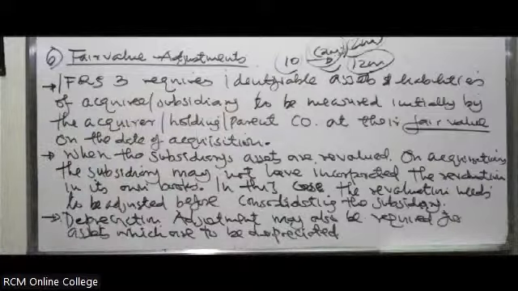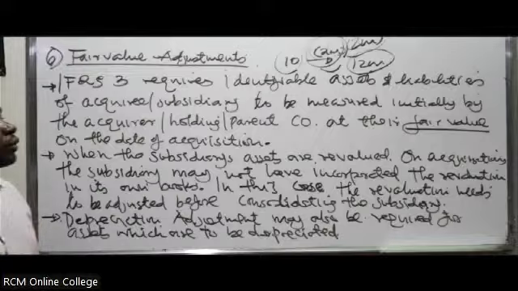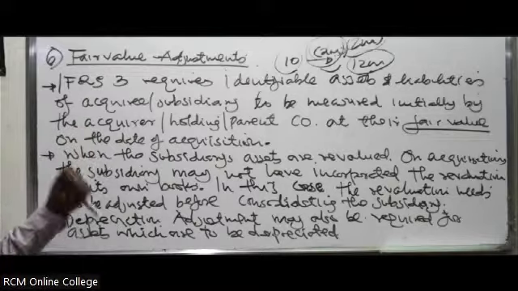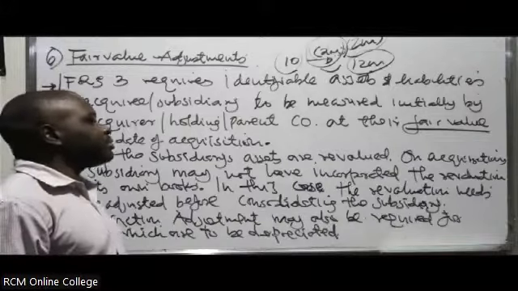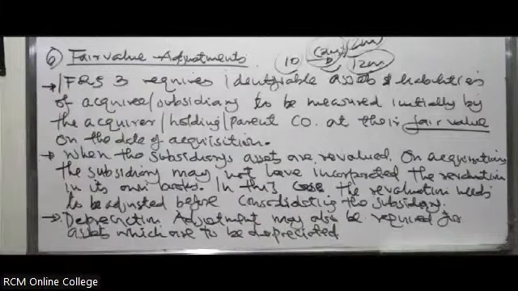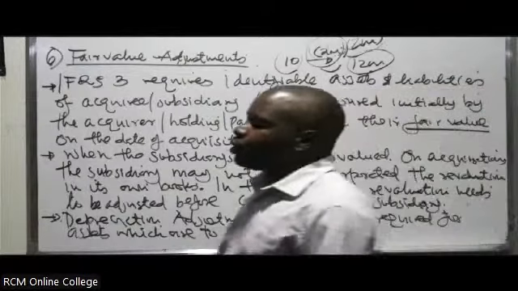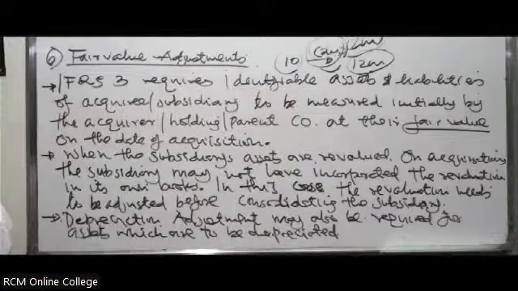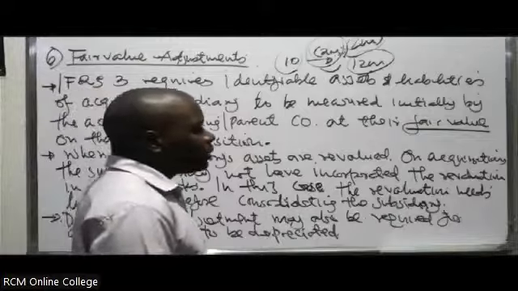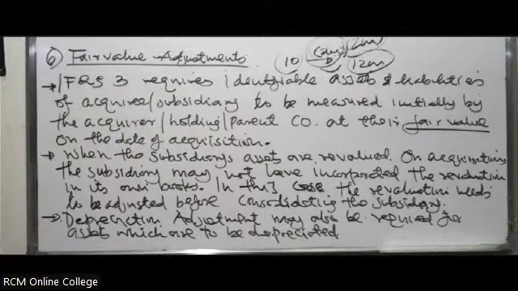So that's how you treat any fair value adjustments on the assets. It's a requirement. The parent company revalues the assets to fair value. If that happens, the revaluation reserve that will be created is normally considered as a pre-acquisition revaluation reserve, which you consider when you are calculating the goodwill, because this will end up being part of the net assets of the subsidiary on the date of acquisition, and therefore you'll consider it when you're calculating the goodwill.